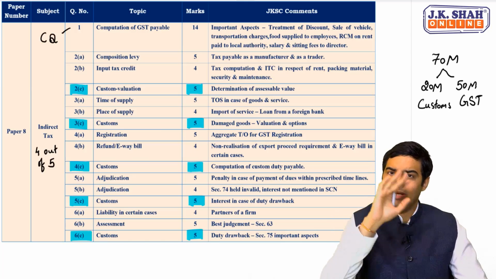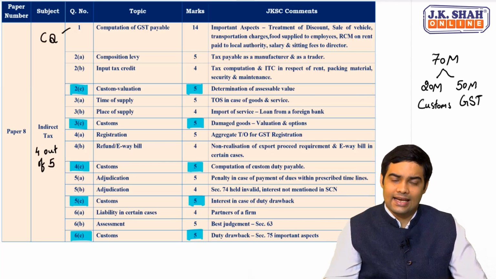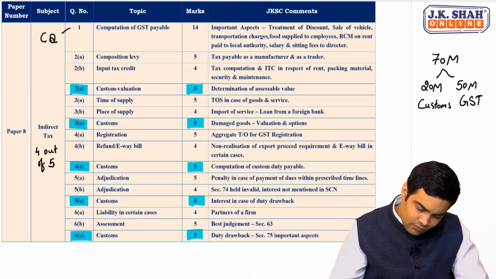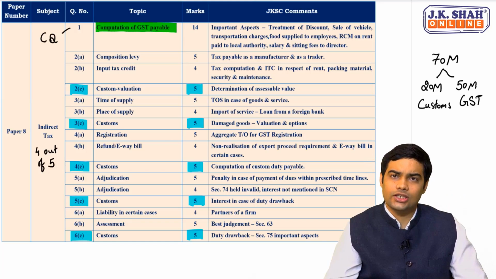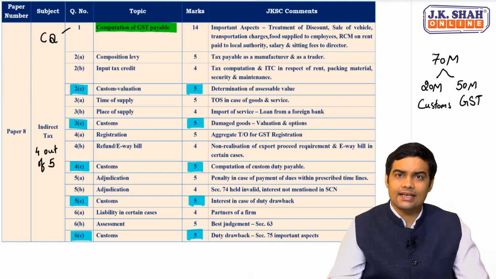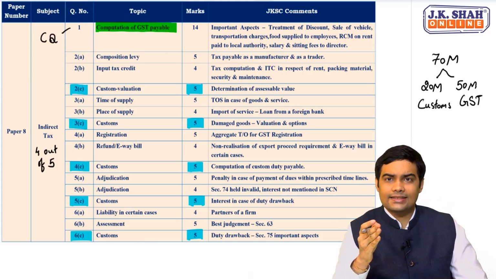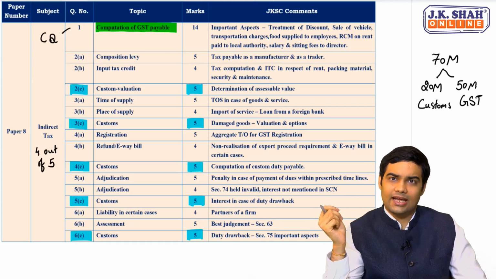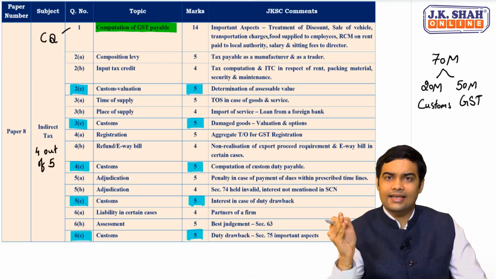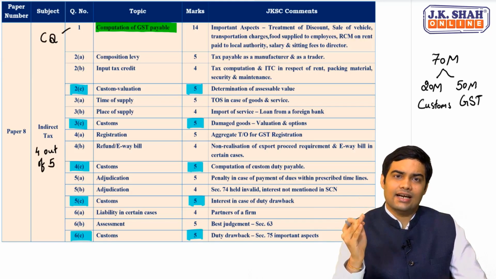Now coming to the question wise analysis. Question 1 is always a computation based question where all the 3 areas are covered: output tax, input tax, and the third area, reverse charge mechanism. So all the 3 areas and their implications are tested in the first question.